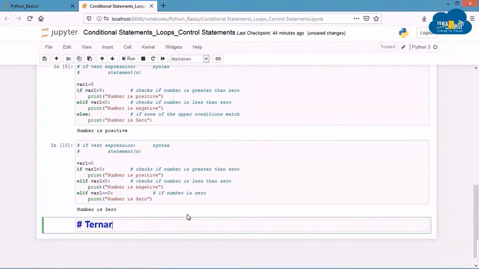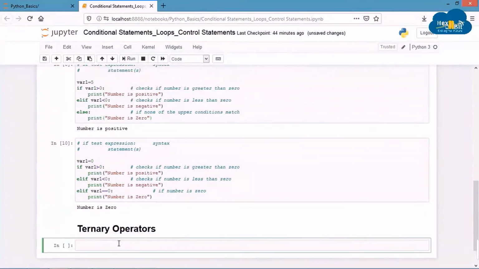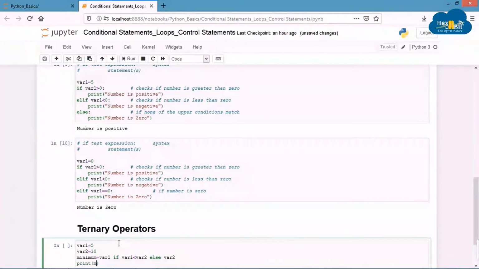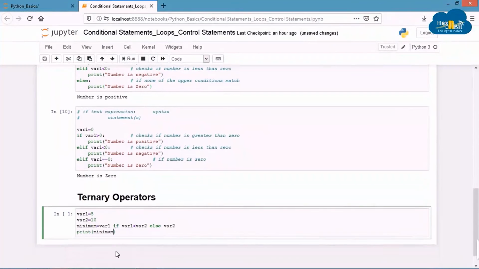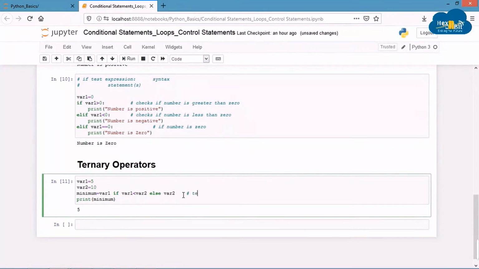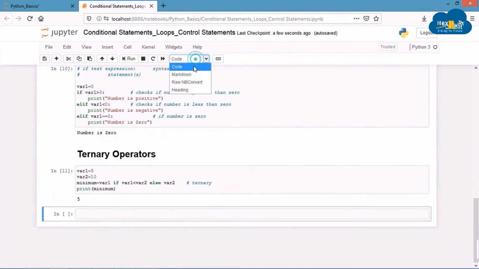Now let's see ternary operators. Let's say var1 equal to 5 and var2 equal to 10. Now we want to write the minimum of these two to another variable called minimum. We can do this with the help of ternary operator by writing minimum equal to var1 if var1 is less than var2, else var2, and then print minimum. I hope you have understood the concept of conditional statement. You can try some logics on your own for practice.